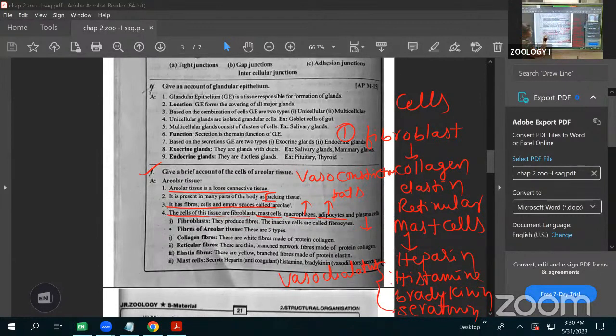Next, observe here, fibroblasts. They produce the fibers. Inactive cells are called fibrocytes. What is the function of fibroblasts? They are producing the fibers: collagen fiber, reticular fiber, elastin fiber. Already we discussed collagen protein. This is made up of collagen, and a net-like structure is present in branched network fibers. Next, the elastin fibers are made up of elastin protein.